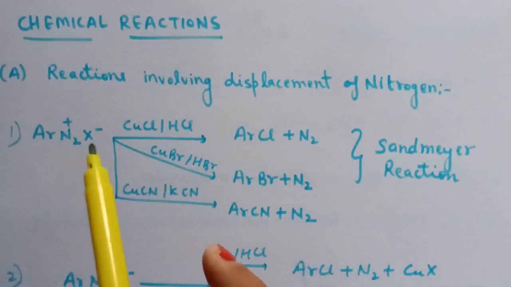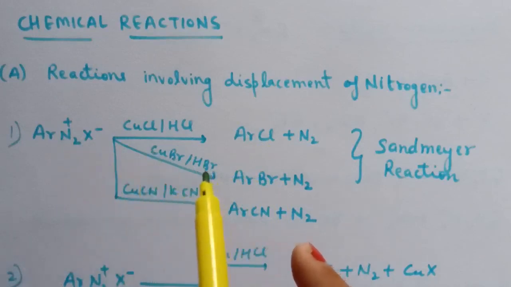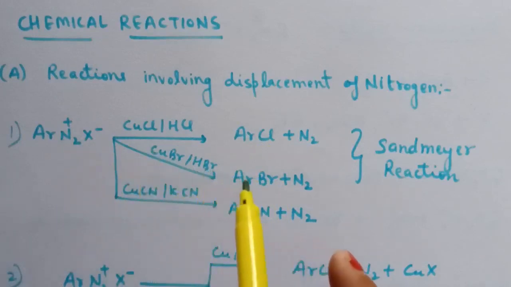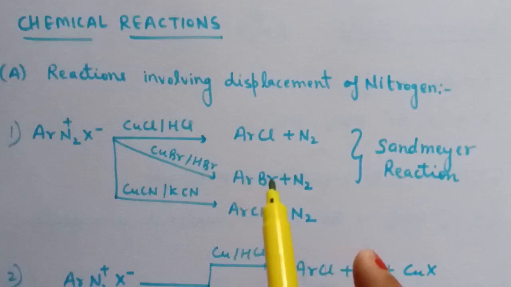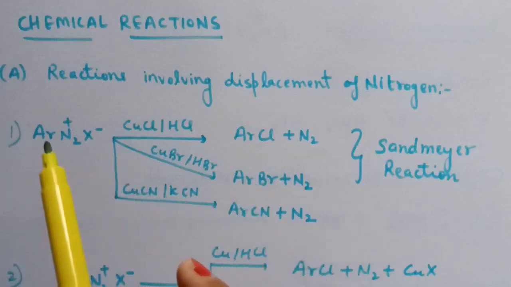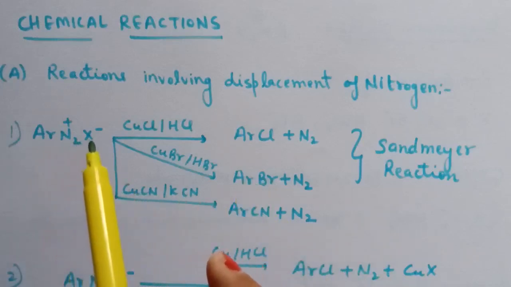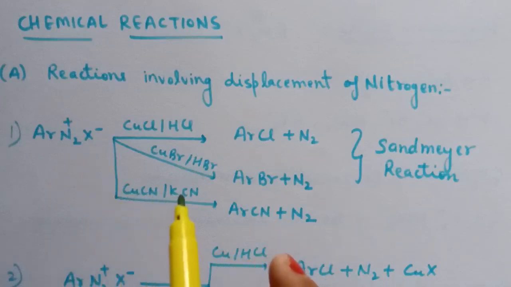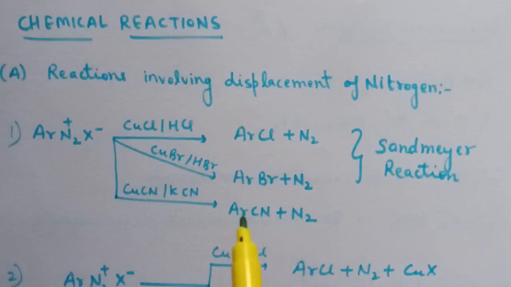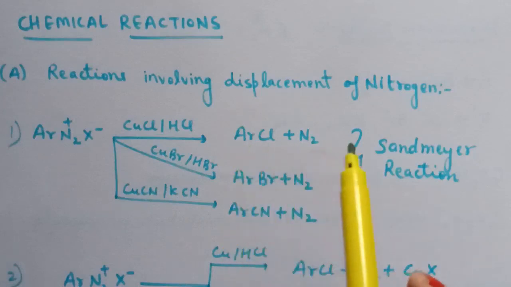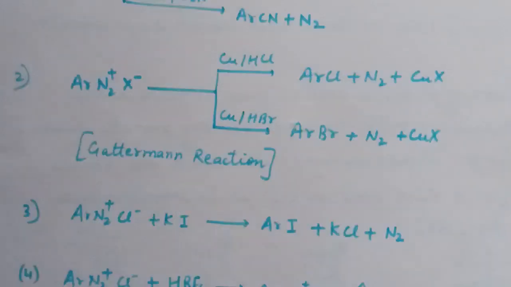Next, if we treat this with CuBr in presence of HBr, this converts to aryl bromide. And third, if we treat this arene diazonium halide with CuCN and KCN, here cyanide group is introduced at aromatic ring, and this reaction is known as Sandmeyer reaction.